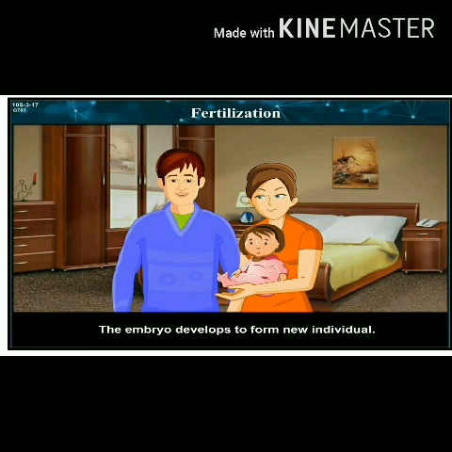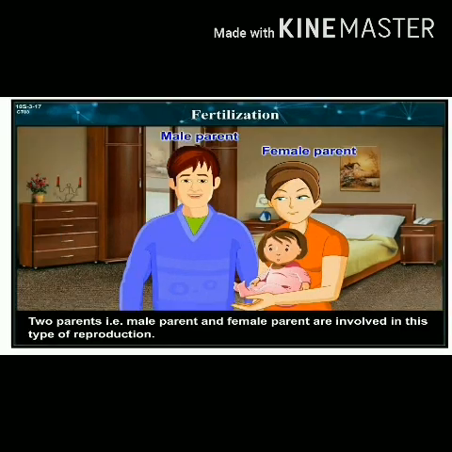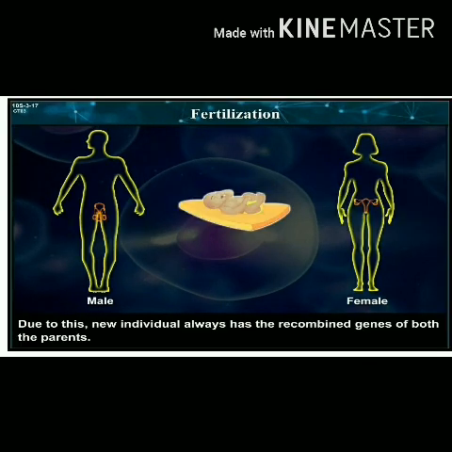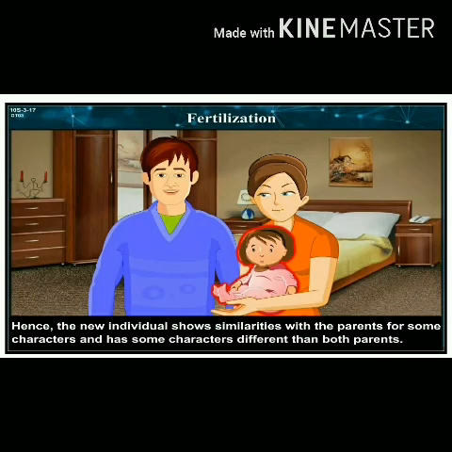Two parents, that is a male parent and a female parent, are involved in this type of reproduction. Fusion of the male gamete of the male parent and the female gamete of the female parent occurs. Due to this, the new individual always has recombined genes of both the parents. Hence, the new individual always shows similarities with the parents for some characters and has some characters different from both parents.